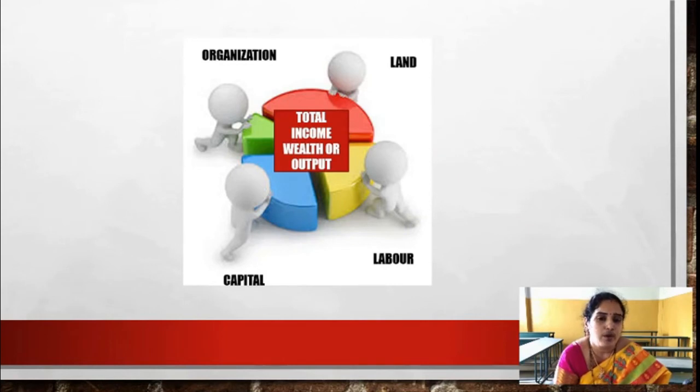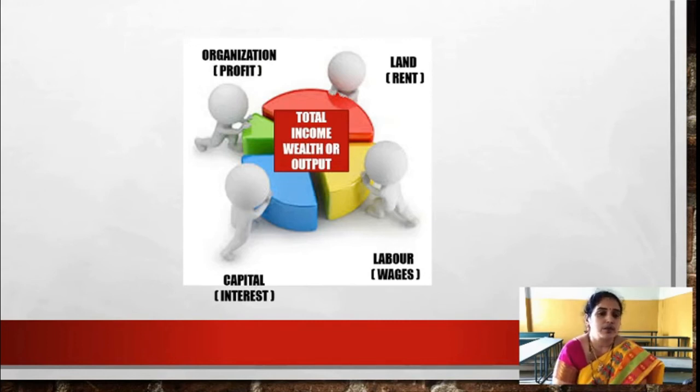Land will earn a remuneration of rent. Labor will earn a remuneration of wages. Capital will earn a remuneration of interest and organization will earn profit. So these 4 factors are earning income in the form of rent, wages, interest and profit. So this total income has to be distributed between the 4 factors of production.